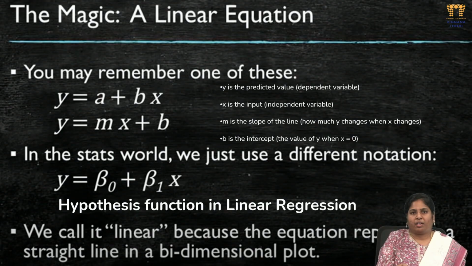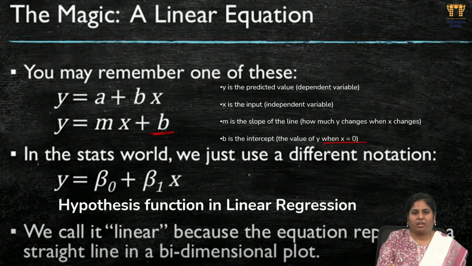For the main linear equation, we can write two kinds of equations: y equals a plus bx, where y is the predicted dependent value, and y equals mx plus b also. X is the input, the independent value, where we get the trained data set values. Y is the dependent value, which we derive from the x values and the slope and intercept values. So b is the intercept point where x is 0 and the y value starts.